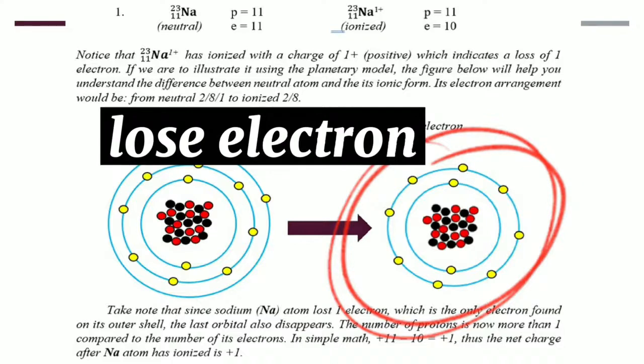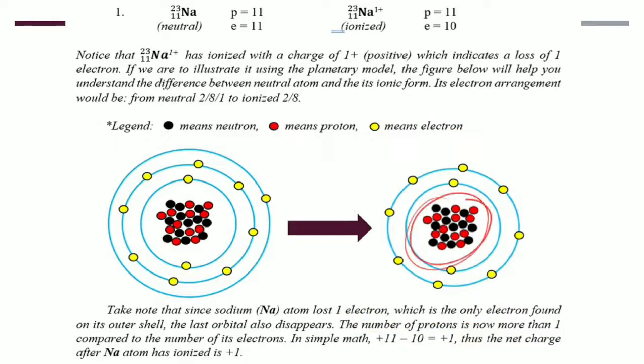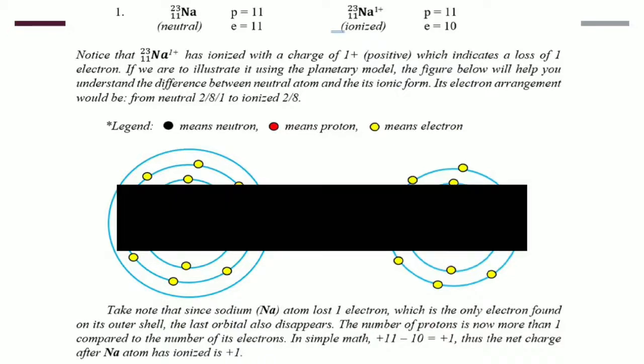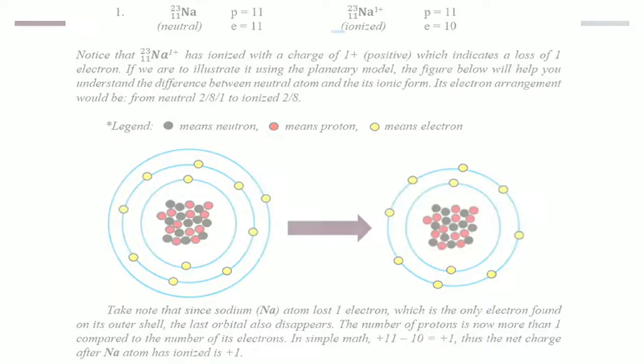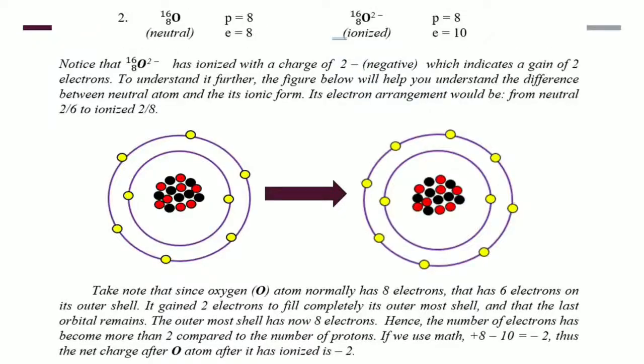Nang bitawan nito ang kanyang electron ay mas dumami ang proton compared sa kanyang number of electrons. So using simple math, we have 11 positive and 10 negative, then it will yield a net charge of positive 1. So for the oxygen atom naman, neutrally, it has 8 protons and a corresponding 8 electrons. Pag nag-ionize, the protons will remain but the number of electrons ay dumarami, because pag nag-ionize ang oxygen, kakailanganin niya ng electrons.